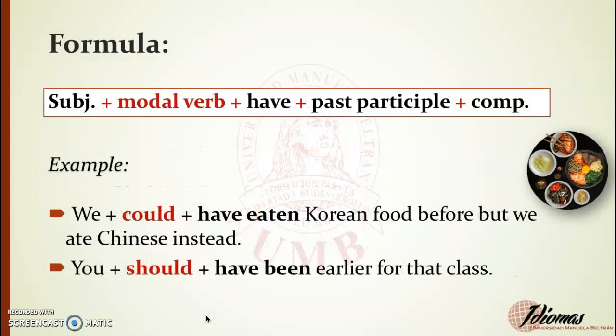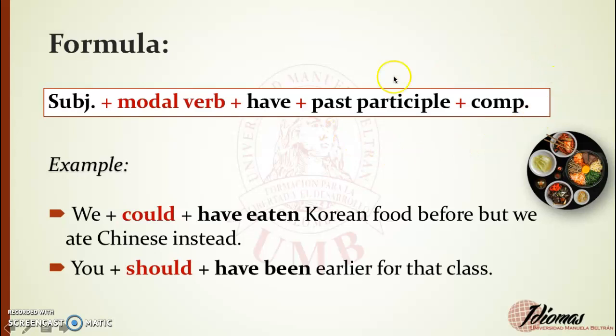What is the formula? I use the person, of course, then the modal verb that can be could or should. Additionally, have for all the people. Here it doesn't matter. Aquí no importa si es tercera o no persona. Para todos, we are going to use have. And then the past participle. Remember what a past participle verb is? Son los que se ubican en la última columna y significan hado, ido del verbo.